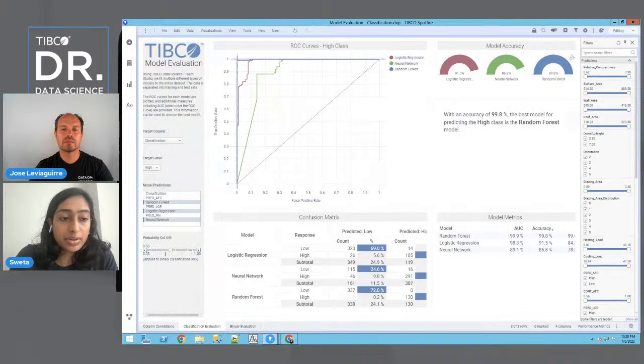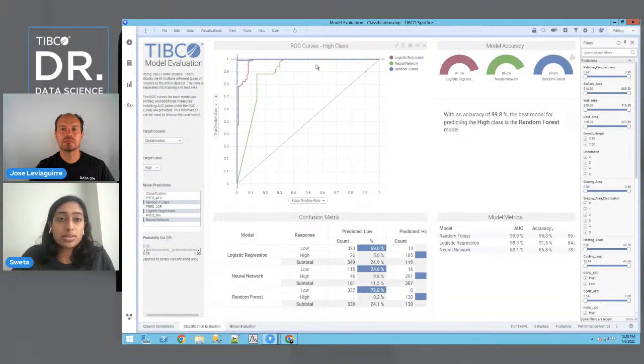And here we can also have a probability cutoff, because with any type of classification model, you're going to get different probabilities for each class predicted. So for example, any one model might say that this is high or low with 0.5, or it might say this is high or low with 0.4, 0.6, etc. So we actually discussed this in our classification